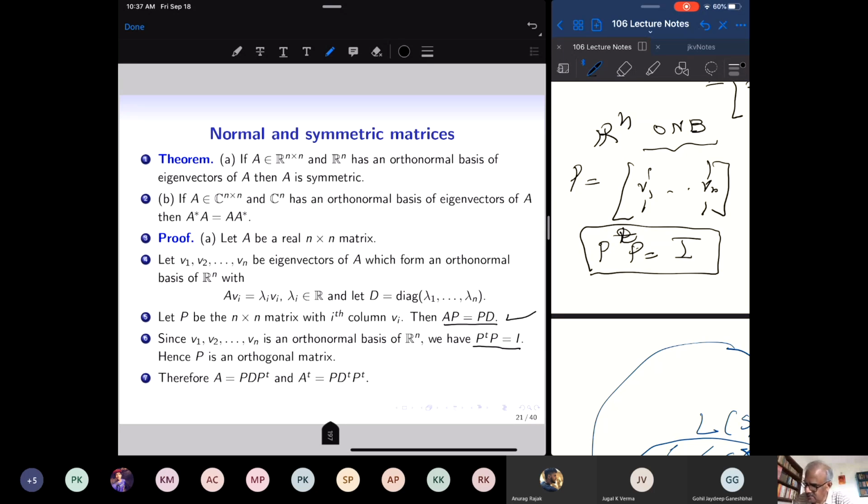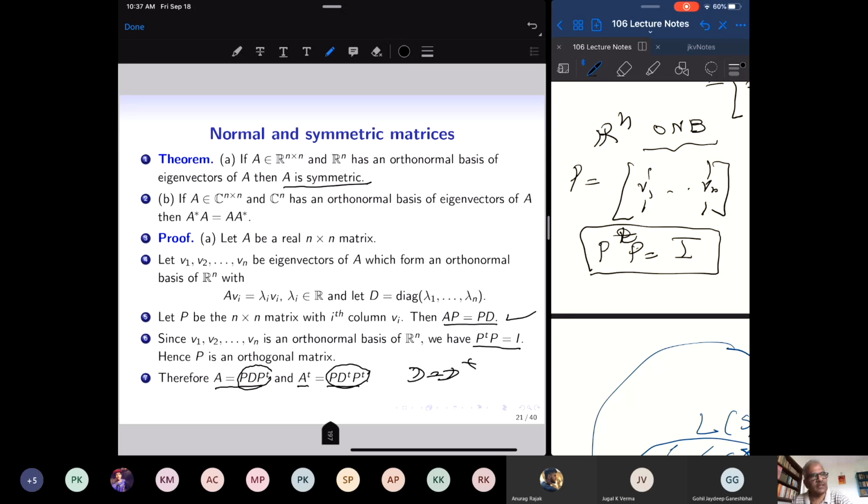So AP equal to PD means A is equal to P D P transpose. And therefore A transpose is P D transpose P transpose. I want to show that A is symmetric, so I want to show that A is equal to A transpose. Now you see A is equal to P D P transpose, A transpose is P D transpose P transpose, but D equals D transpose, where D is a diagonal matrix.